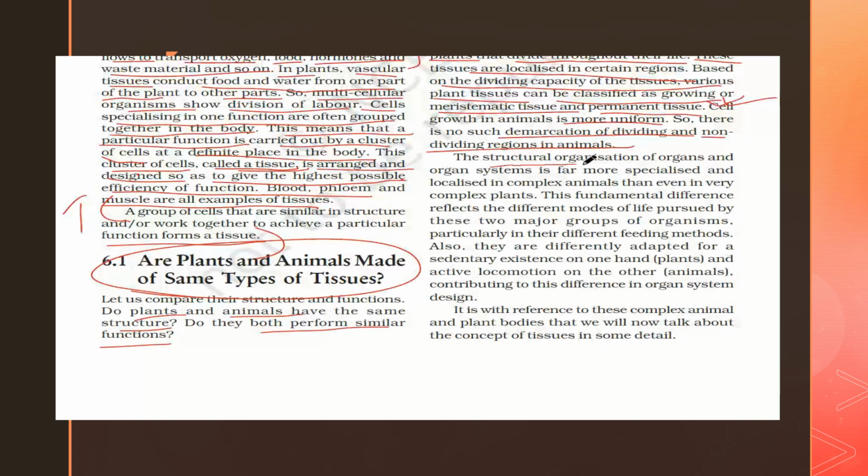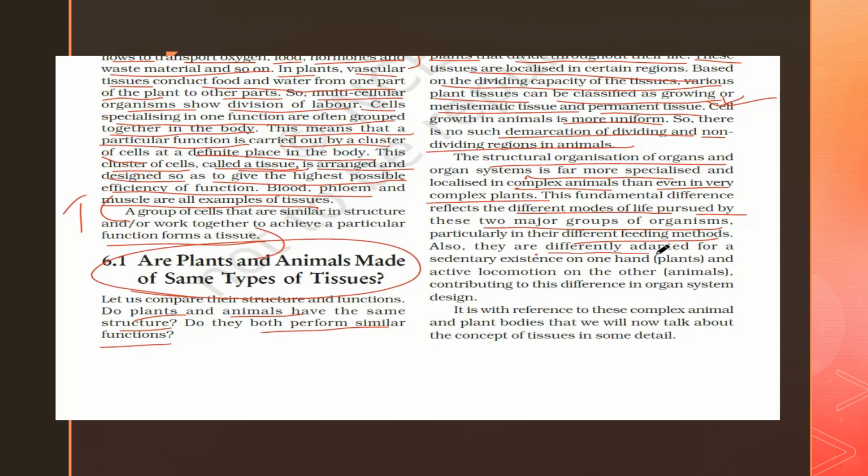The structural organization of organs and the organ systems is far more specialized and localized in complex animals and even in very complex plants. So the structural organization in a complex animal is also localized and specialized, as well as in complex plants. So the fundamental difference is what? It reflects the difference of modes of life pursued by the animals and plant organism, right? Particularly in the different feeding methods. So like that only the tissues will be varying.